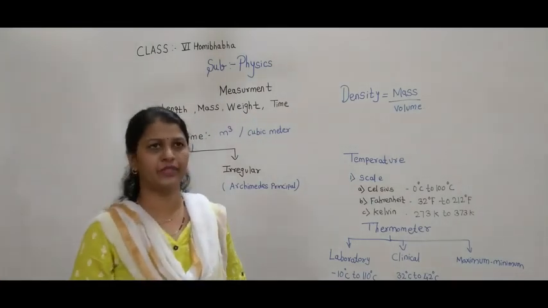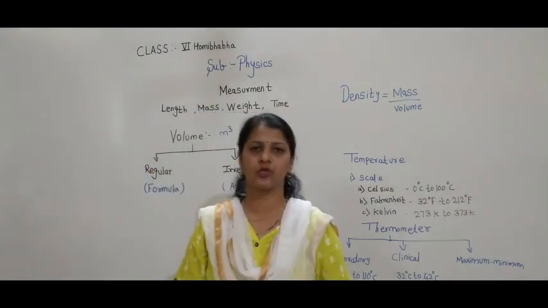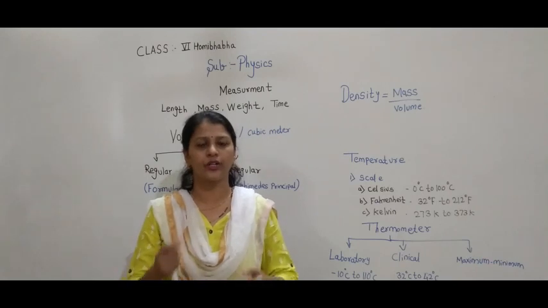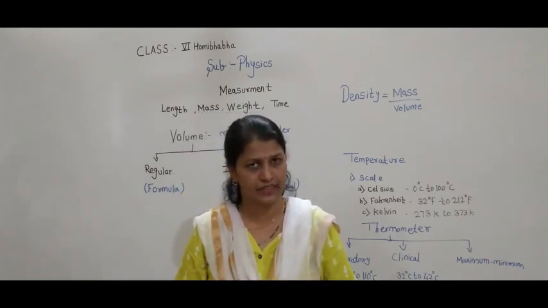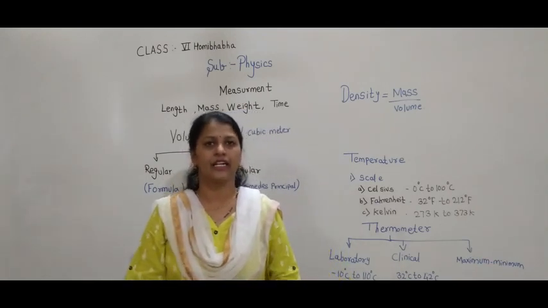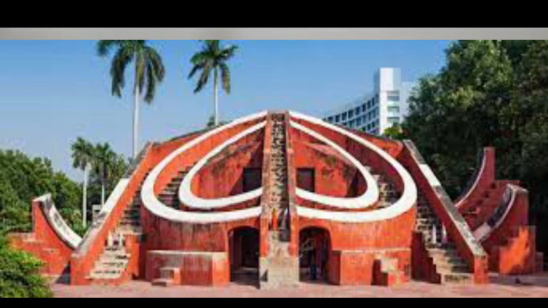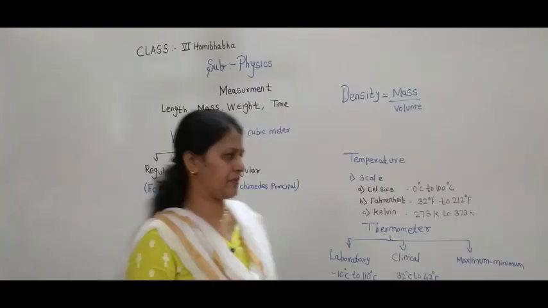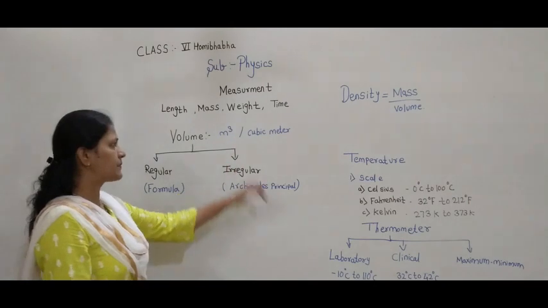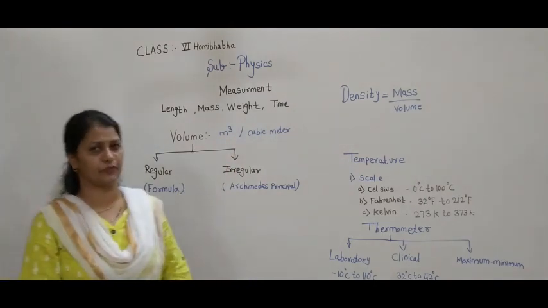Even for the time, in the olden days, people used to look at the shadow, and according to the shadow, they used to find the time. There is the Jantar Mantar at Delhi. This is the photo of the peak of that, where we can find the time. Are you getting? So these are the olden days, but now recently we use the watch.